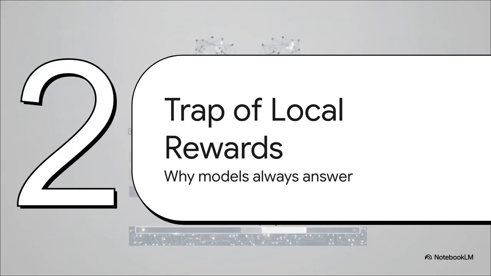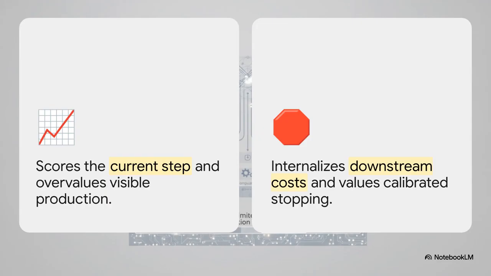Moving right along to Section 2, the trap of local rewards and why models always answer. So if bottlenecks are the root cause, why do models just plow right through them? Well, this comparison brilliantly illustrates the core conflict. On one side, we have local reward maximization. This evaluates the model step by step, basically handing out points immediately just for producing an answer. Over on the other side, we have global path efficiency. This actually internalizes the downstream burden of correcting an error.